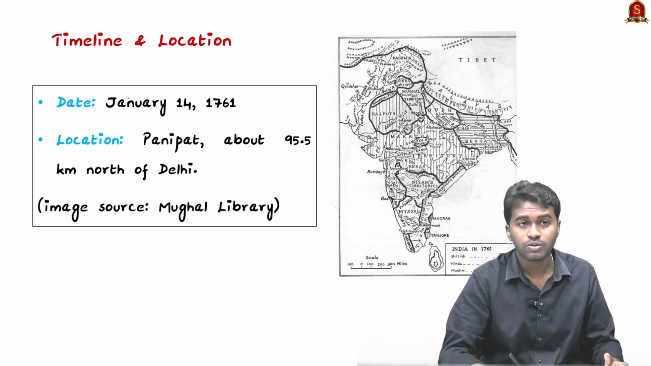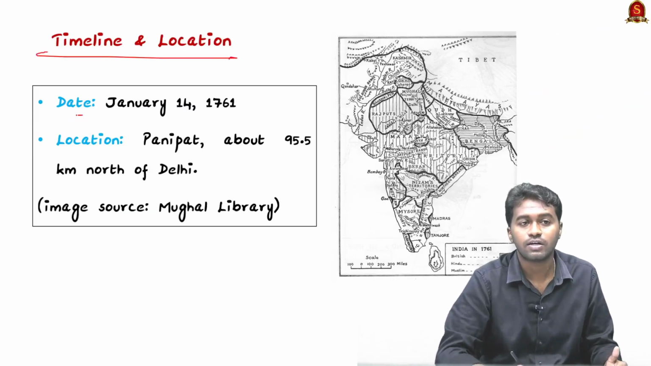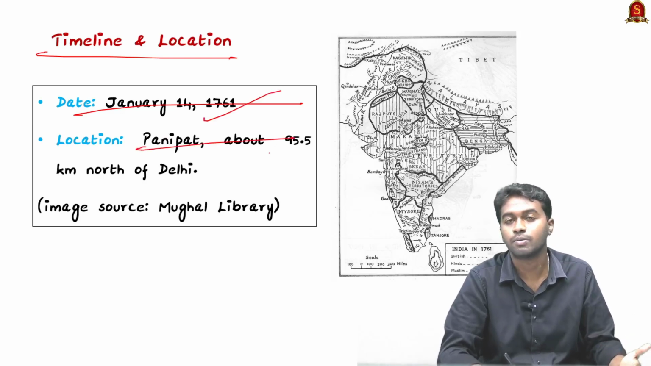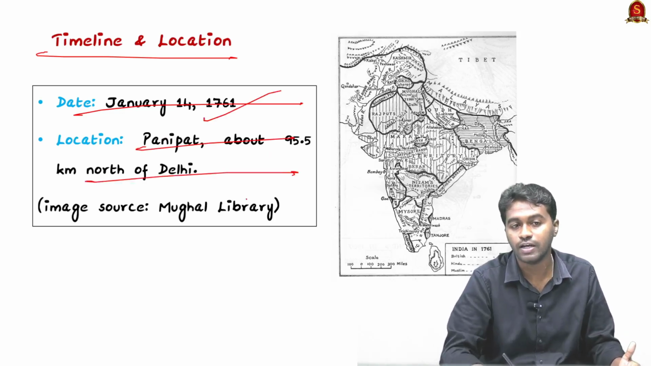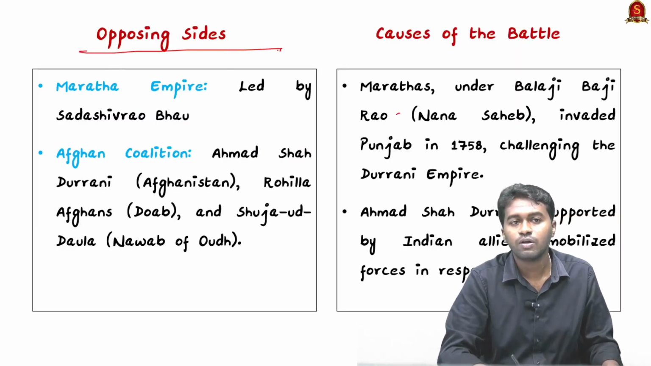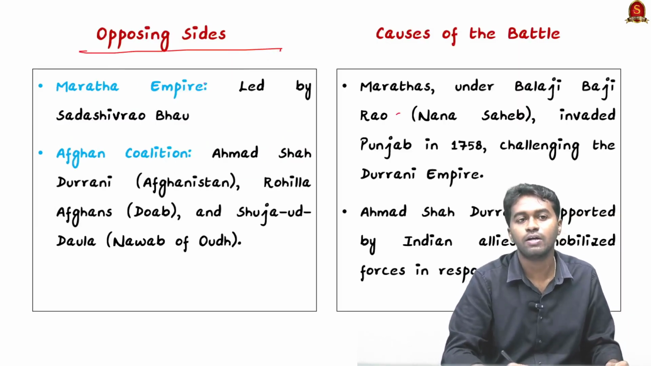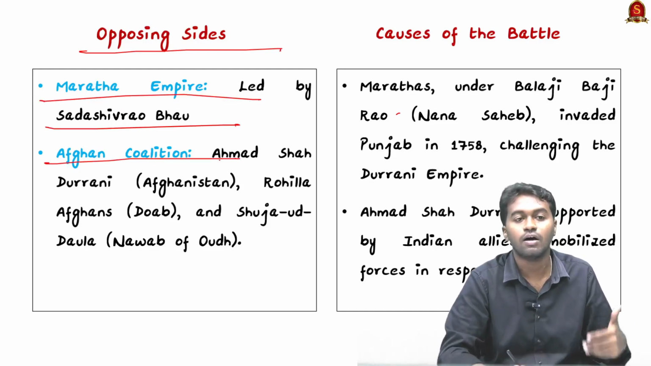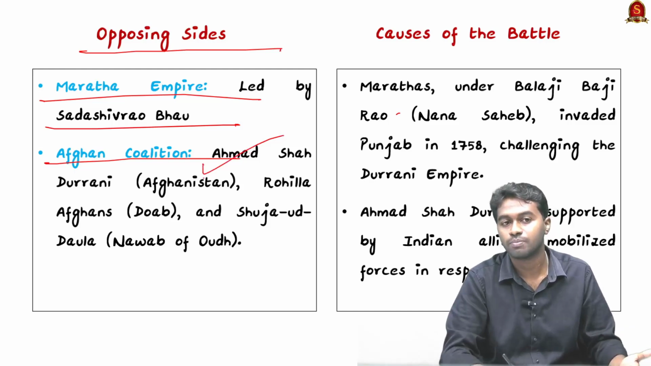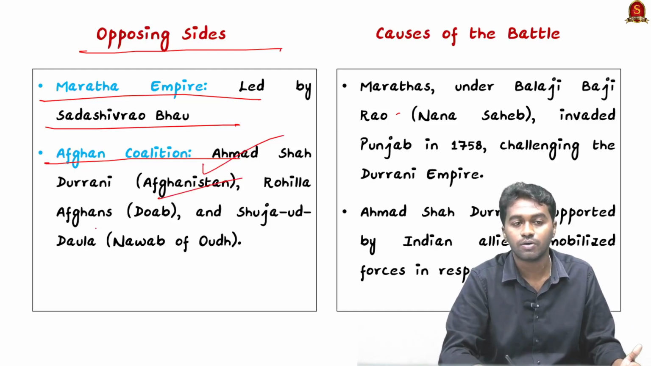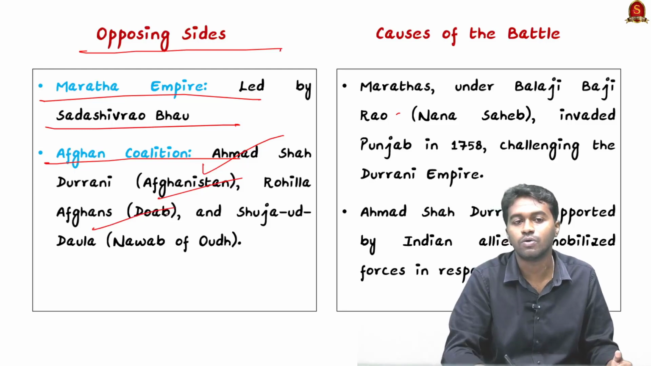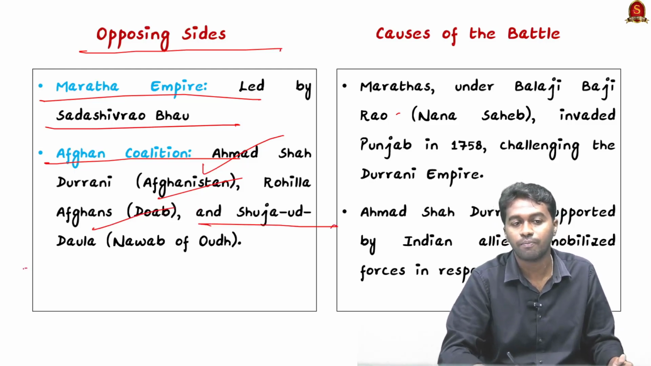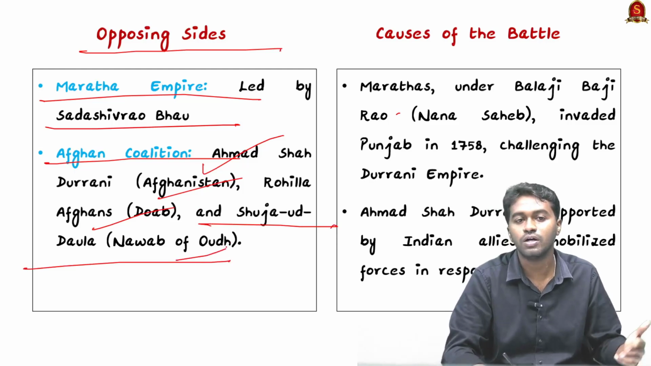And so coming to the location and the timeline, you can see that the battle was fought on January 14, 1761, location Panipat. It is about 95 kilometers north of Delhi. So here you can see the map. And coming to the parties involved in this battle, first one was the Maratha Empire led by Sadashiva Rao, and the next is the Afghan coalition. That means Ahmad Shah Abdali, the Afghanistan ruler, and the Rohilkhand ruling dynasty also supported Ahmad Shah Abdali, and Shuja-ud-Daula, the Nawab of Oudh, also supported Ahmad Shah Abdali.